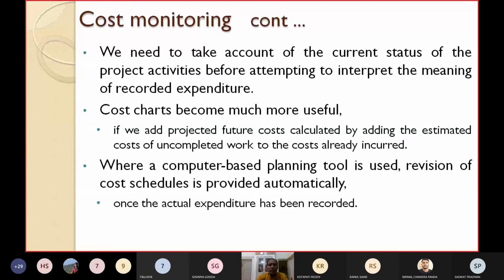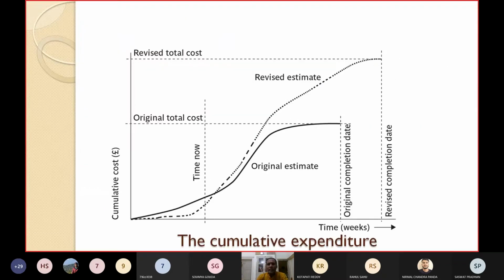So this is again an example of the cumulative cost chart, where on the x-axis you take maybe weeks or months, and on the y-axis the cumulative cost. This solid line is the original estimate, but as time progresses there might be variation in this original estimate. Either the cost may go up, or initially it may be less. The dotted line is the revised estimate. So you can see this difference: this is the original cost, and this is the revised total cost.